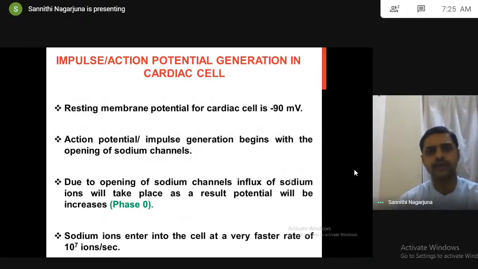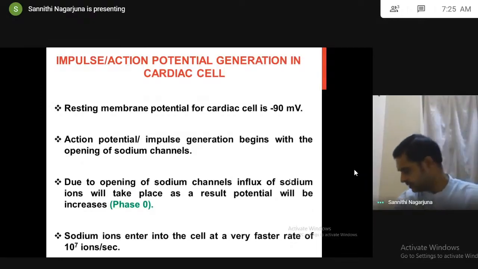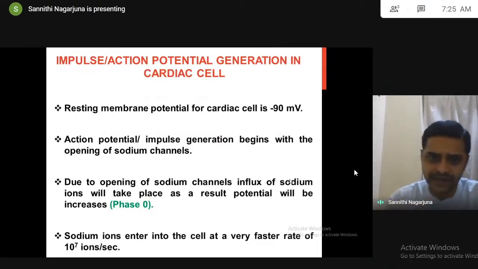Listen carefully, I'm speaking one by one. The first is RMP, resting membrane potential. The resting membrane potential for a cardiac cell is minus 90 millivolts, whereas for other cells in our body it is minus 70.